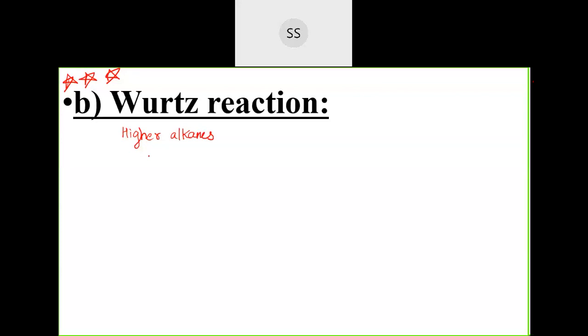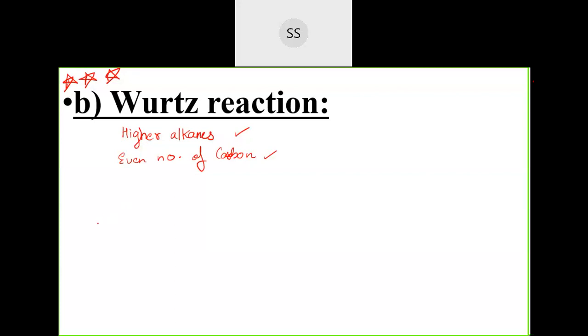Okay, so this can be prepared, and which contains an even number of carbon. Okay, usually using this compound, even number of carbon containing alkanes are prepared. Okay, so this is the importance of this. Like if you want to increase the carbon chain, you want to prepare a big molecule, then you can go with Wurtz reaction.